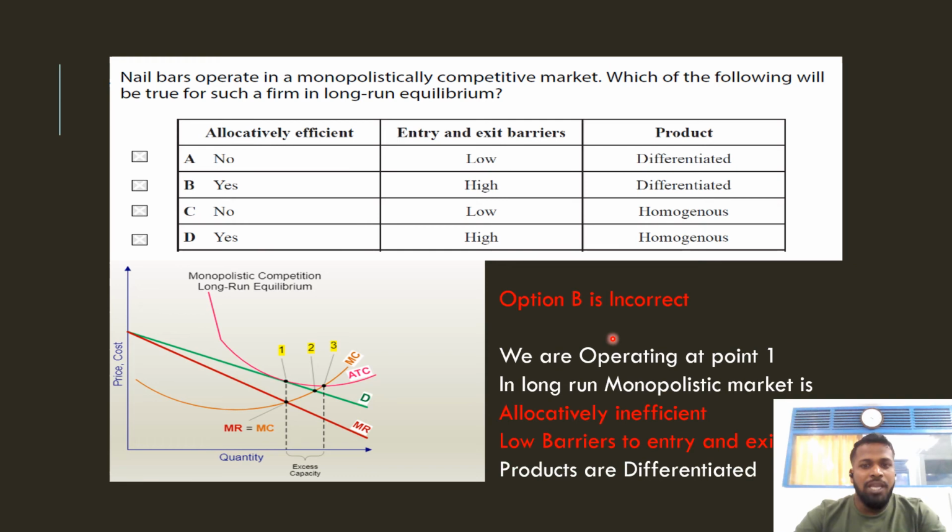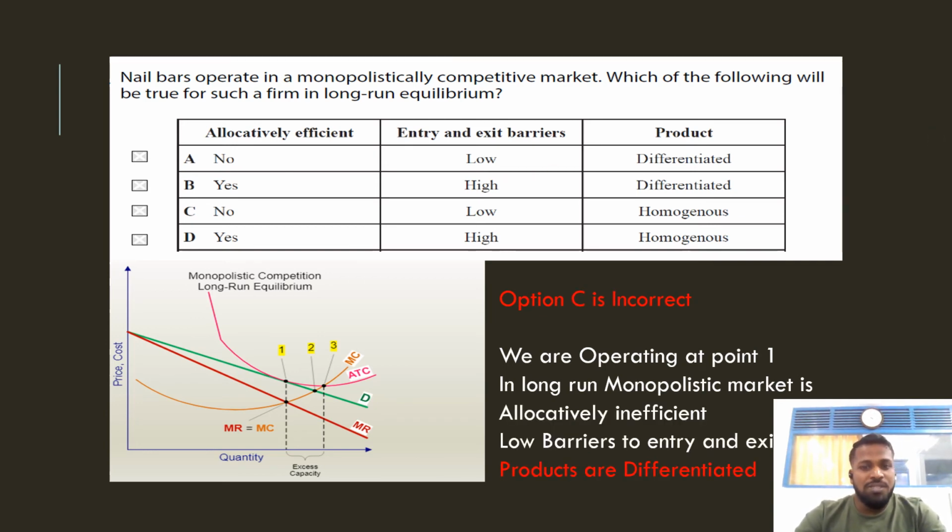So what about option B? Option B is incorrect. Why? Because the firm is allocatively inefficient, but they said it is allocatively efficient. And they said that barriers to entry are high. Actually, barriers to entry are low. That's why option B is wrong.